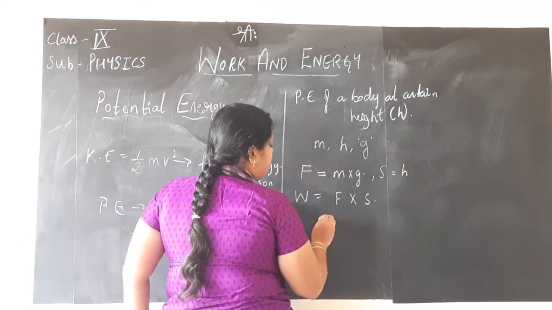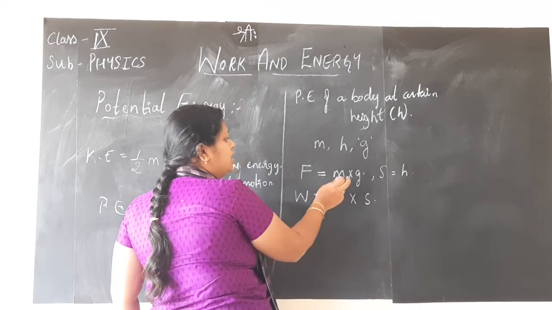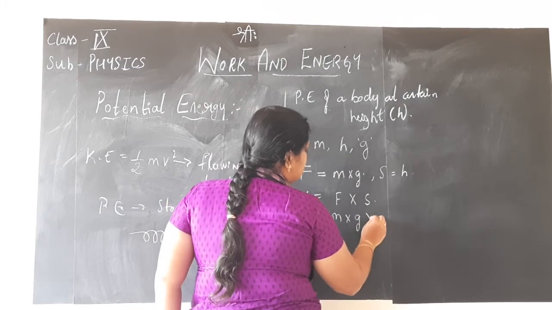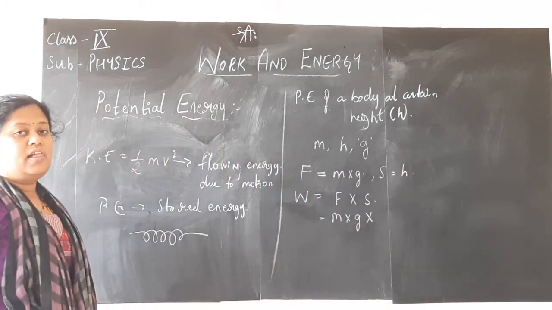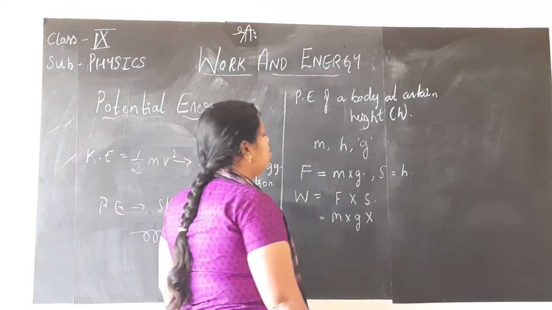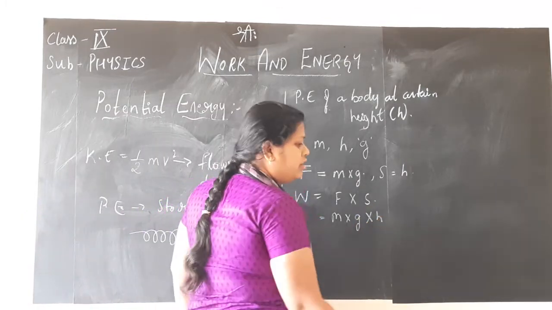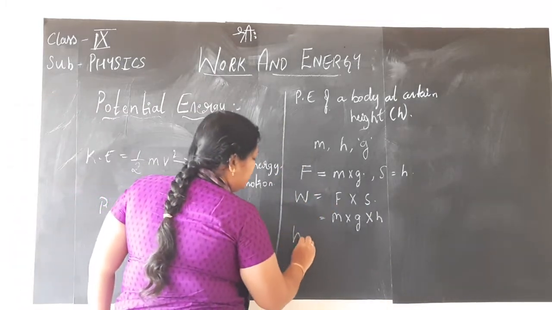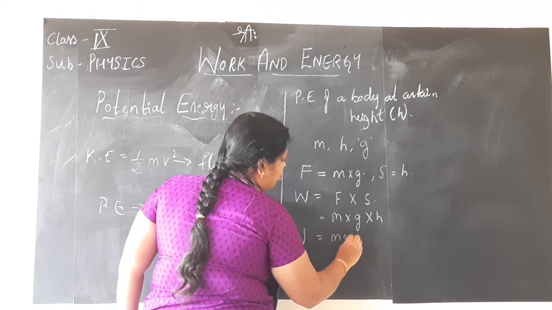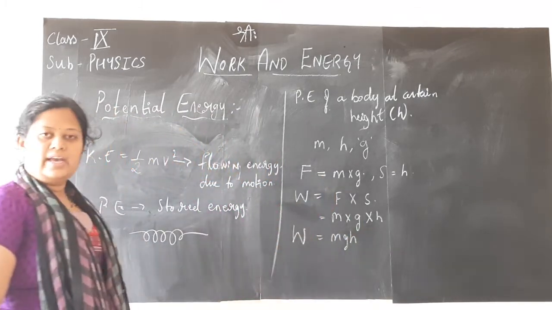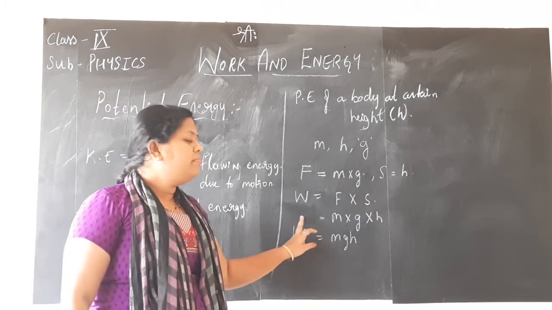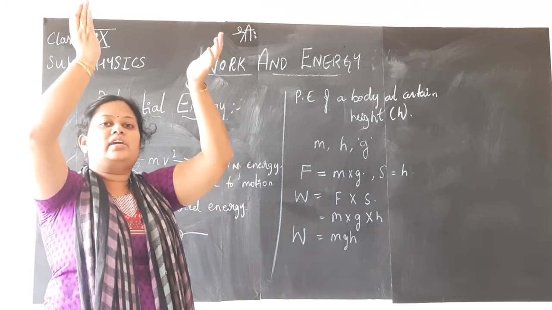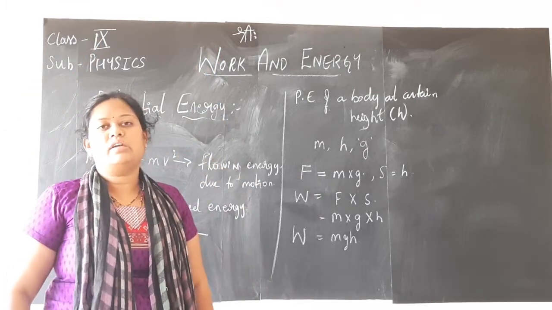In this case, children, when you are lifting the object to a certain height, what is the force acting on the body? It is mass of the body into g, the gravitational force. And the displacement is nothing but the height to which you are lifting the object, that is h. Hence, children, here the work done is given by the product of m into g into h. You are doing some work on the object. What work are you doing? You are lifting that object against the gravitational force of the earth to a certain height.